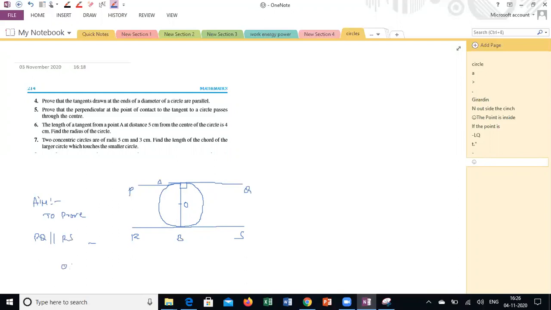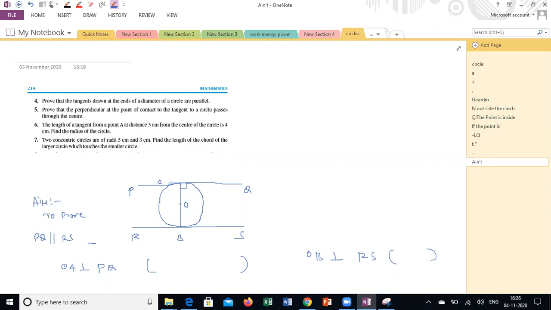We know OA is perpendicular to PQ, right? What is the reason? And OB is perpendicular to RS, right? What are the reasons, Sandhya? Anyone can explain what is the reason? Guys, you there?